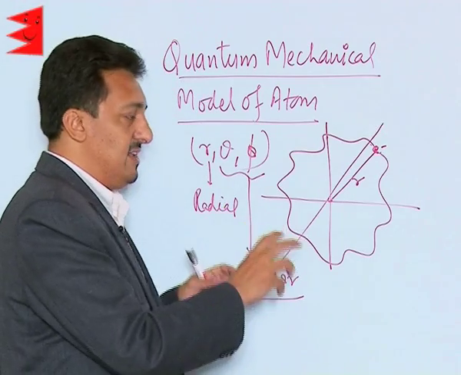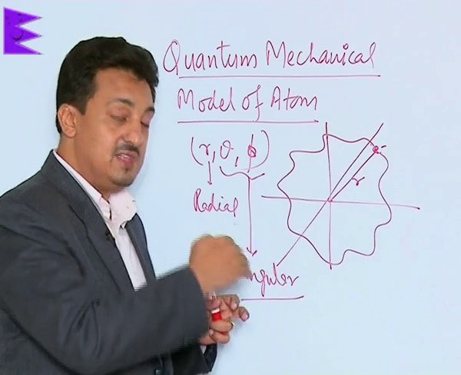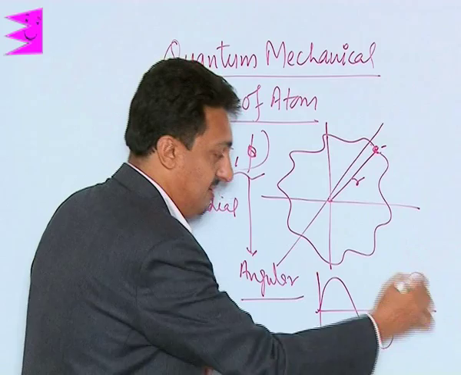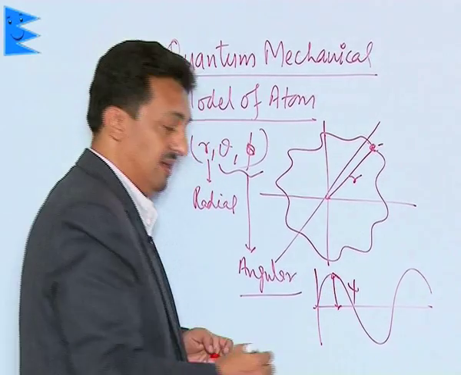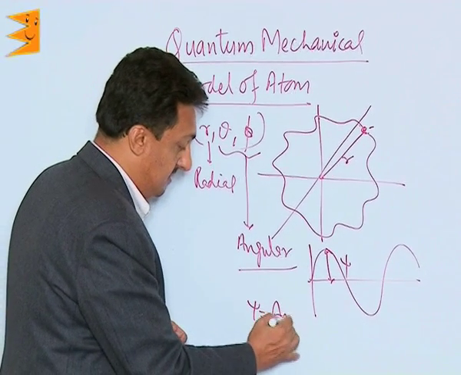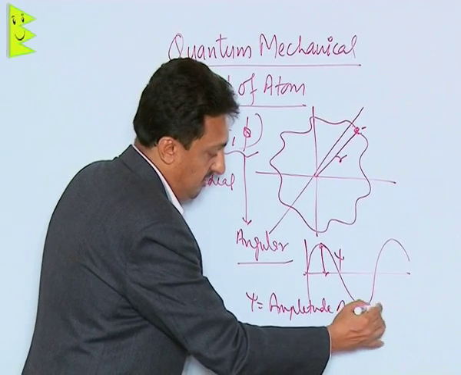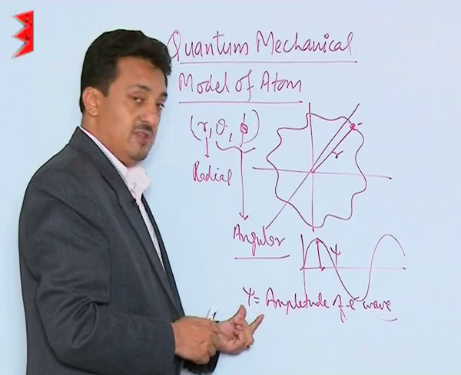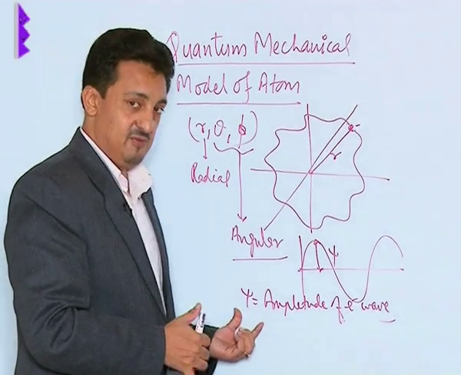Now all these polar coordinates were taken, and then they determined how they vary and how the electron wave varies. Then he described that since the electron wave is supposed to be like this, let this amplitude be the psi wave, psi. So what is psi? Psi is nothing but the amplitude of the electron wave, and this amplitude gives us what is basically called the wave function, the electron's wave function.